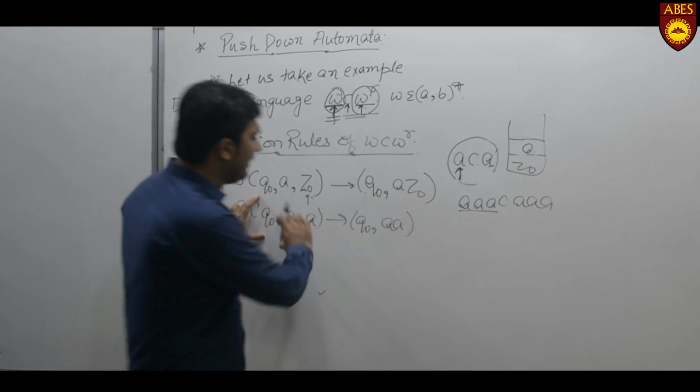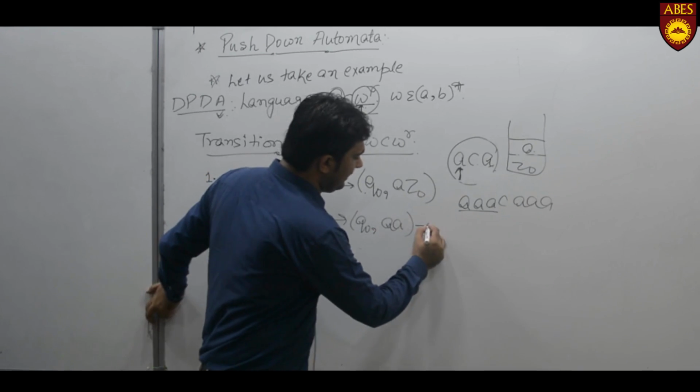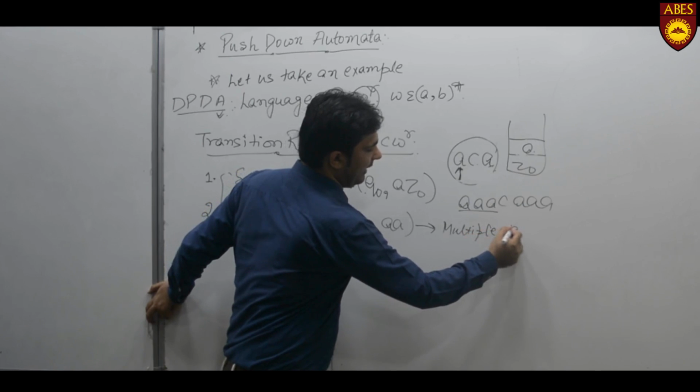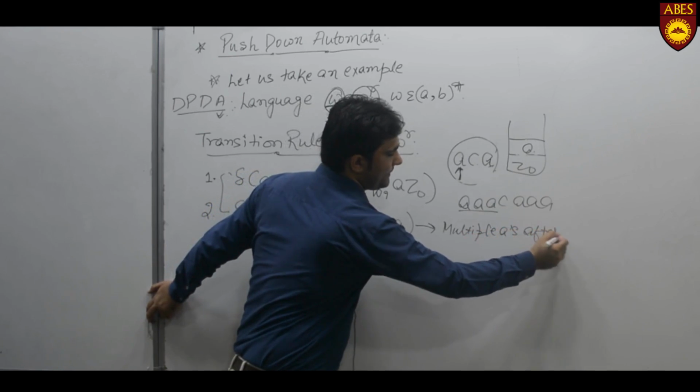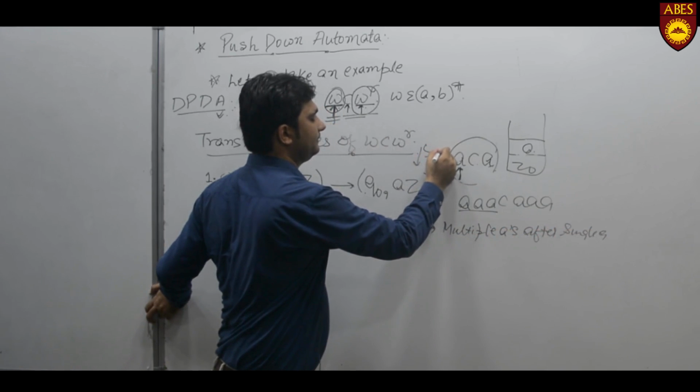For pushing the multiple A's, we use a rule Q0, A returns Q0 double A. This is for multiple A's after single A, and this is for single A.